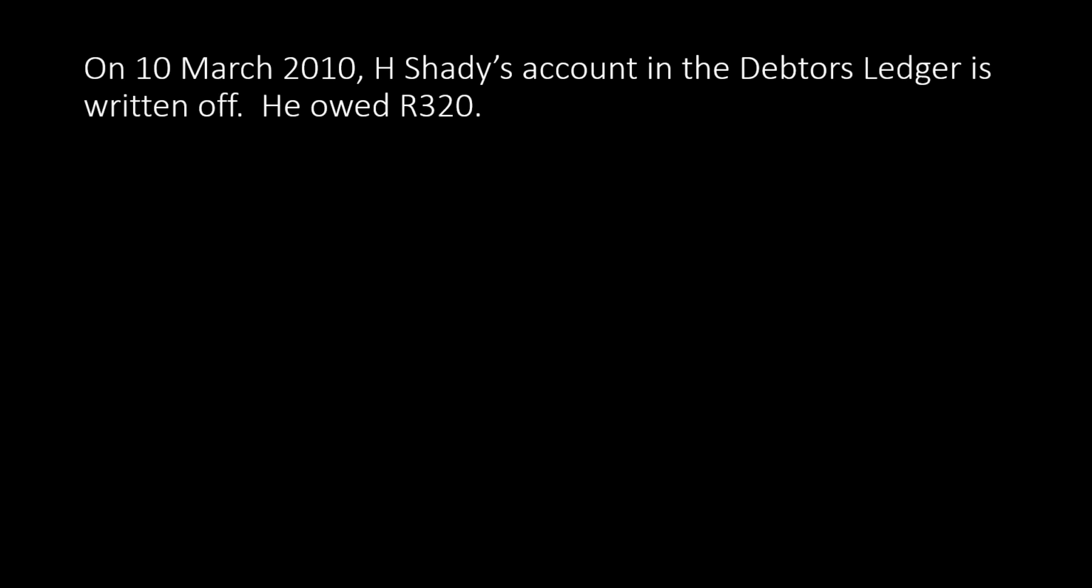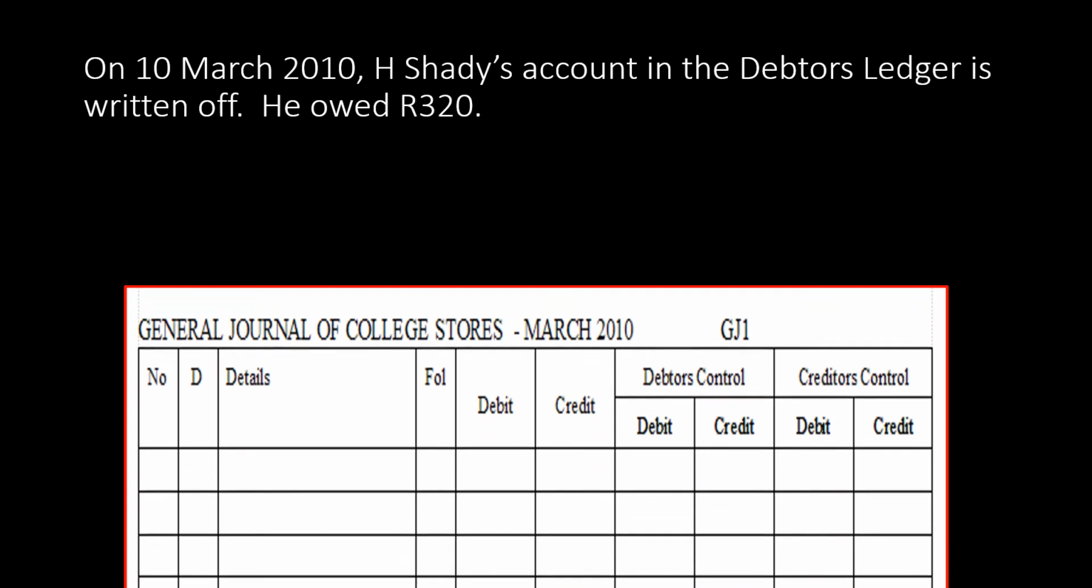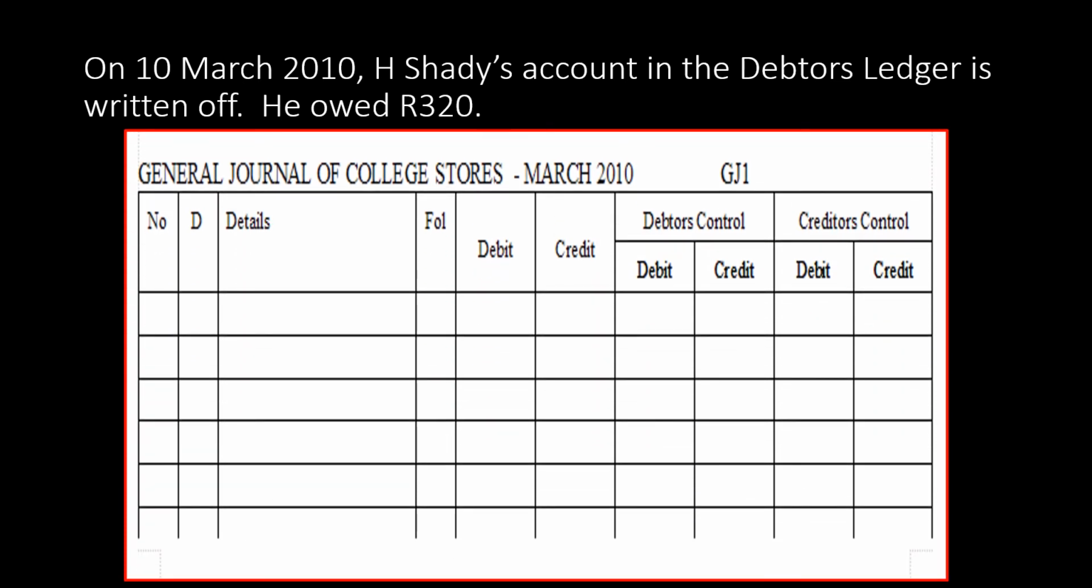Example. On the 10th of March, H. Shady's account in the debtor's ledger is written off. He owed 320 Rand. So we make a general journal entry. First and foremost, we're going to debit bad debts. And we're then going to credit the debtor's name.